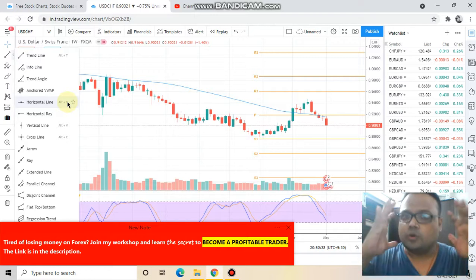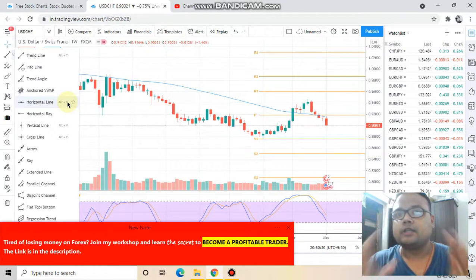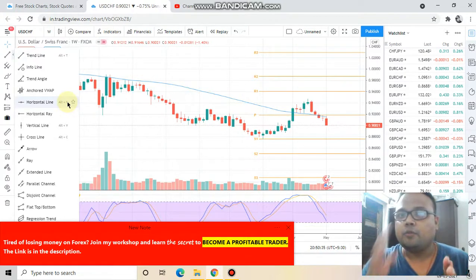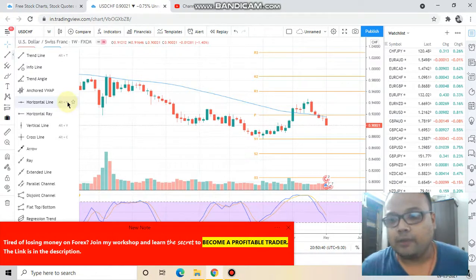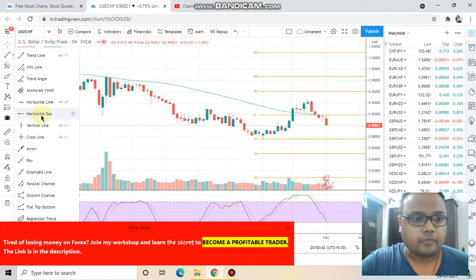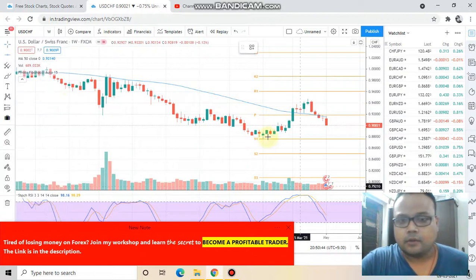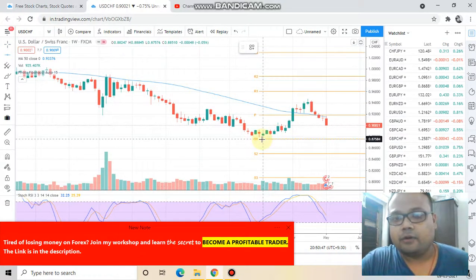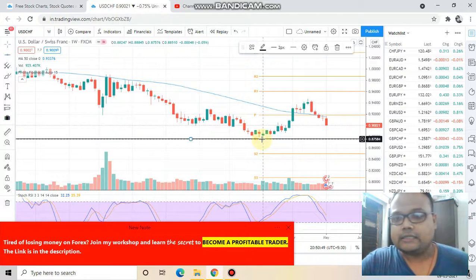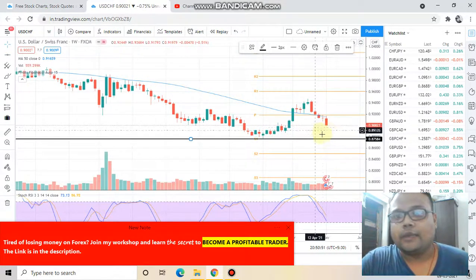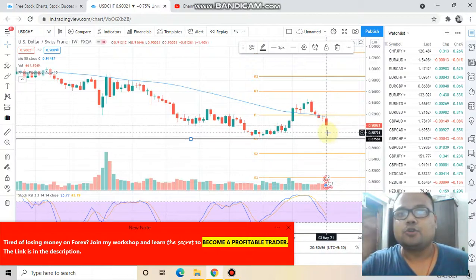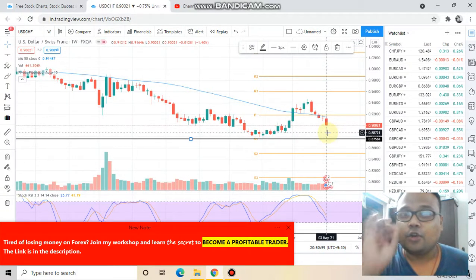Overall the market is towards the downside, so it will be very foolish of us and very risky if you buy USD/CHF right now. In a market like this, you should only be looking for shorting opportunities. The only buying level for the market on the weekly chart is this level, and we can see that there is a huge gap. As of now, there is no prominent support for the market on the weekly chart.